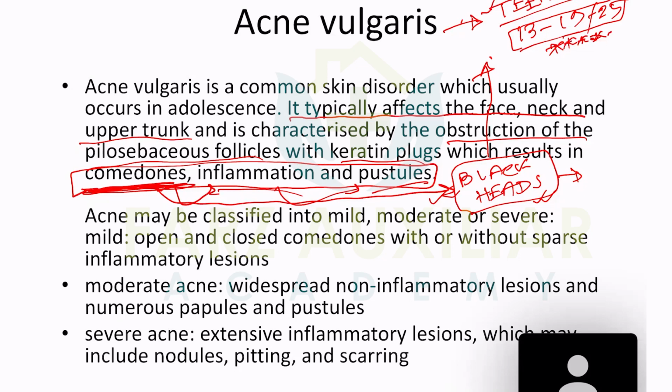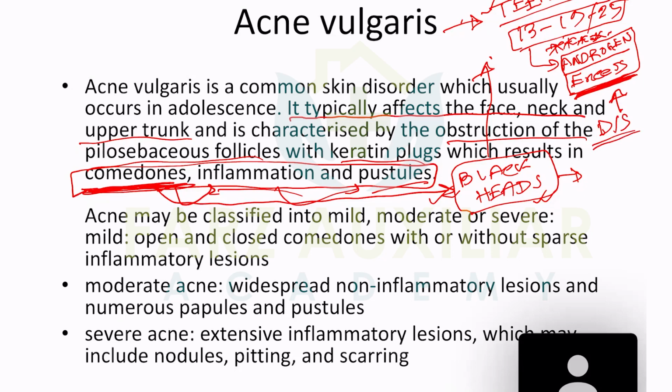Why? If any teenager has a hormonal imbalance like androgen excess, this is one kind of hormone, he can suffer with acne. So you need to know which systemic diseases cause androgen excess.